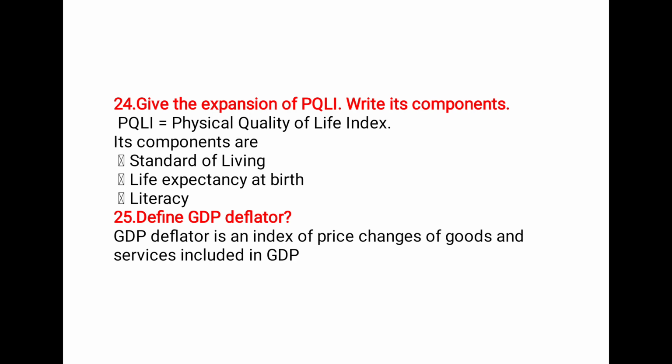Next is give the expansion of PQLI. PQLI is nothing but physical quality of life index. How is it computed? By the standard of living, life expectancy at birth, and literacy. Define GDP deflator. GDP deflator is an index of the price change of goods and services included in GDP.